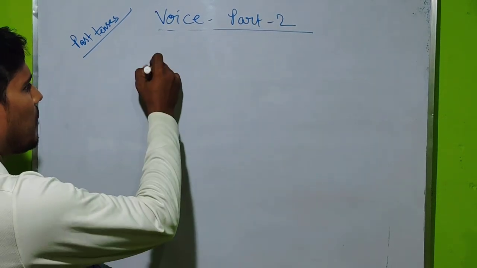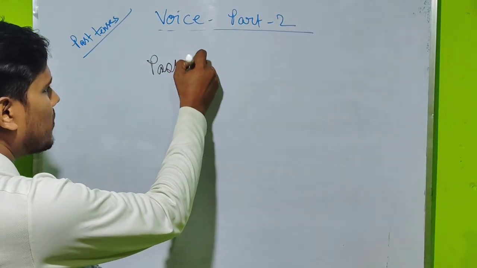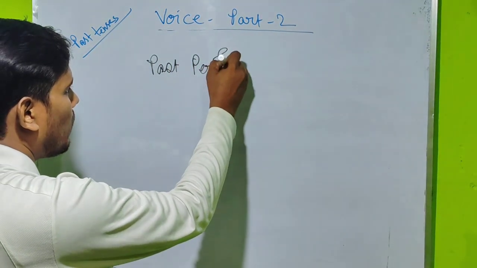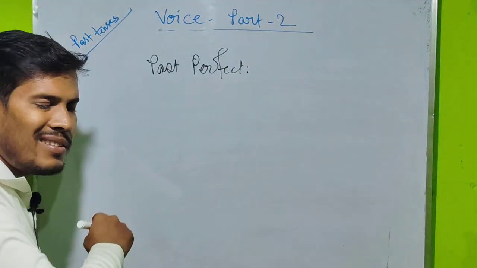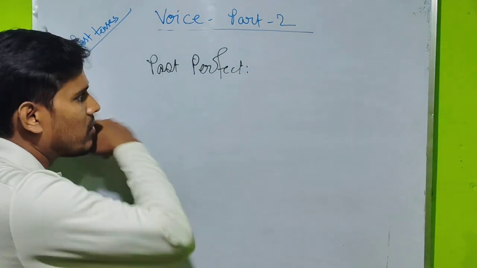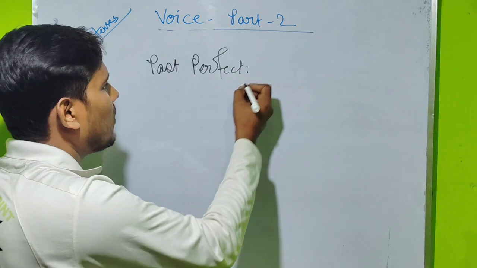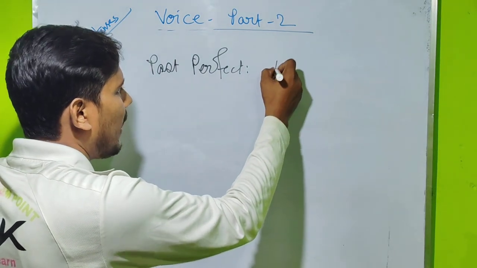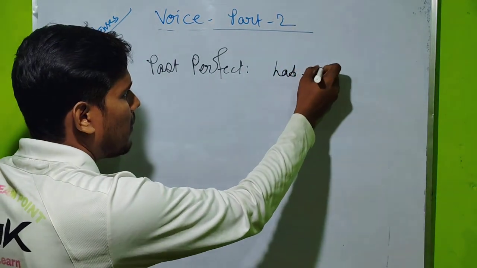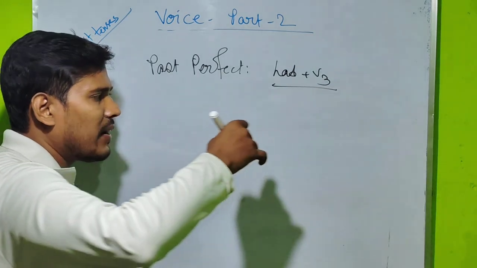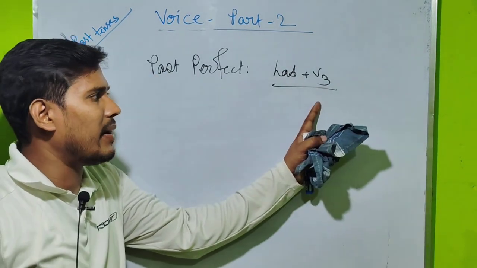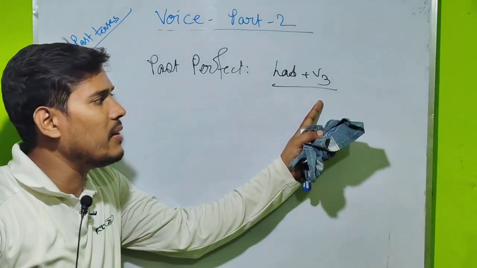Now, sentences based on past perfect. Mostly the structure we get in this way: had plus V3, and in perfect, as I have told you, always you can get V3.